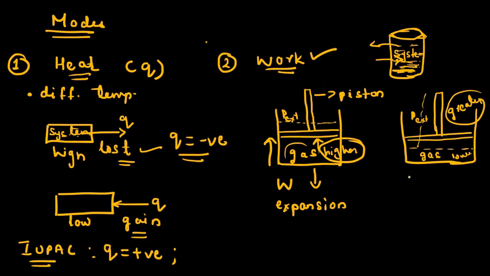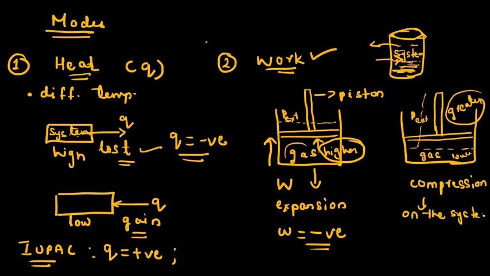In this case the compression of the gas is taking place. When expansion is taking place, or work is done by the system, our sign will be negative. So work done by the system has a negative sign, whereas when work is done on the system, or the gas is getting compressed, the sign of W is positive.